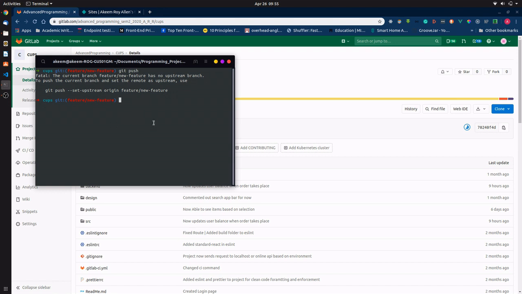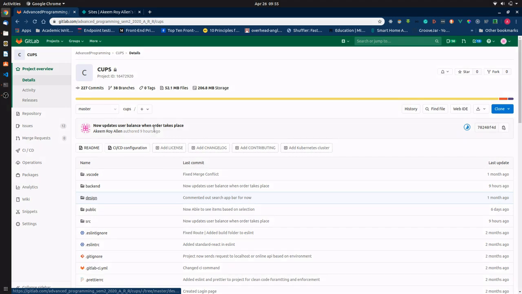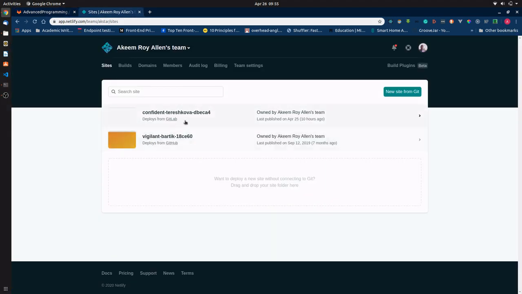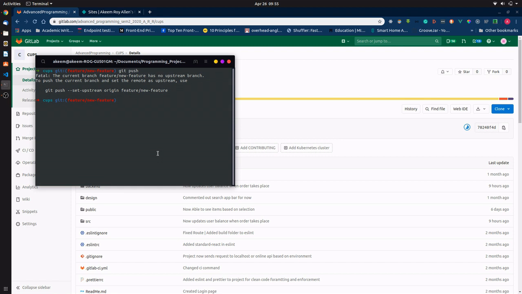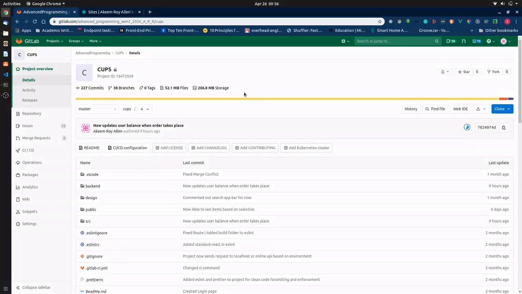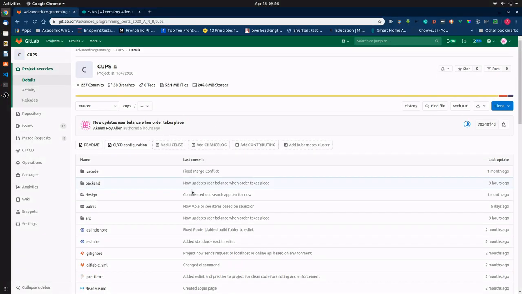Now, in terms of CI/CD, I'm using Netlify in order to host our site. Now, the way this works is that whenever I make changes and then merge them and push, those changes are then reflected here.